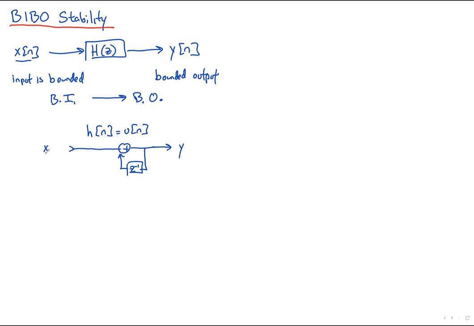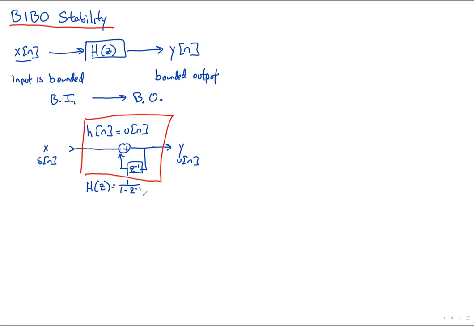Why is that? If you put in an impulse in here, then that impulse causes a 1 out at first, but then the next is delayed that 1. So it puts out a 1 in the next, and then it puts out a 1 in the next, and it's always putting out 1. So for this, an impulse in gives you a step out. We would say its block diagram looks like this. And if its block diagram looks like that, we could describe it in the z domain as being the transform of our u[n], which we know as 1 over 1 minus z to the negative 1. This seems like a perfectly well-behaved system, but in fact, it is BIBO unstable.